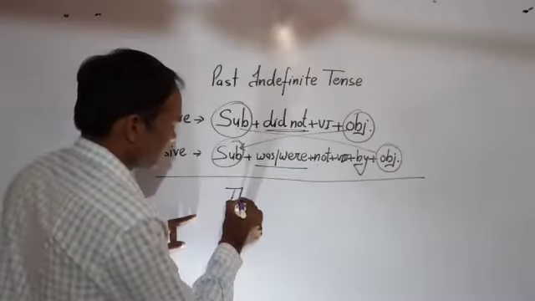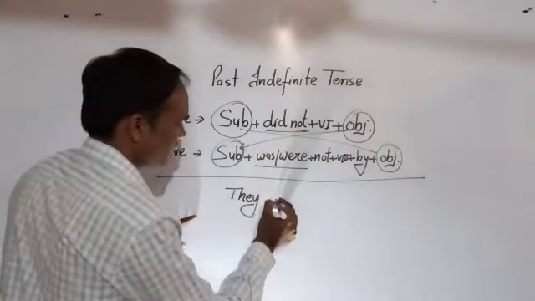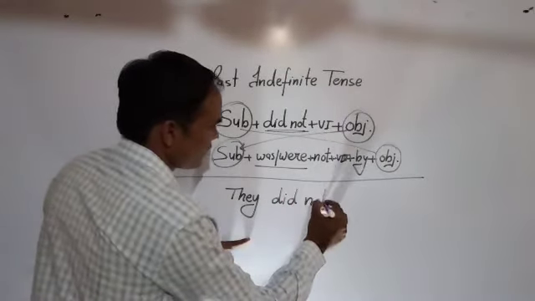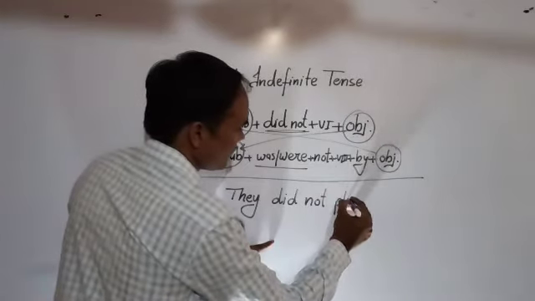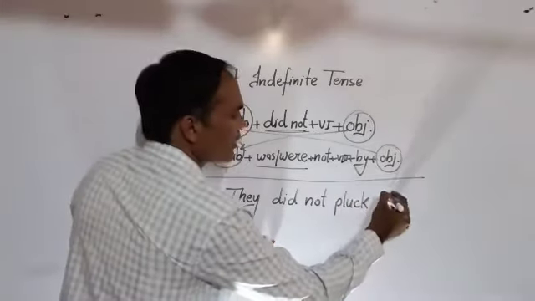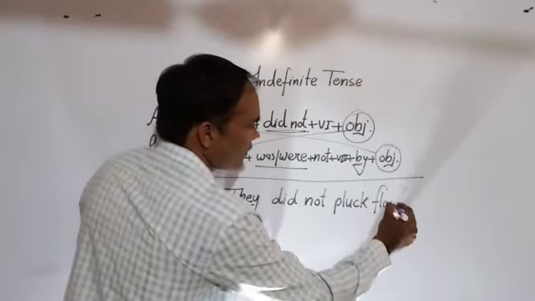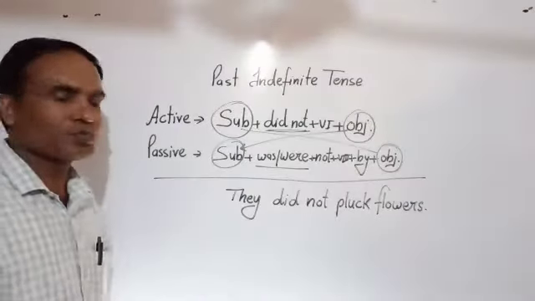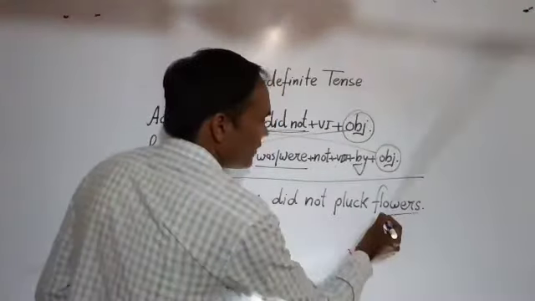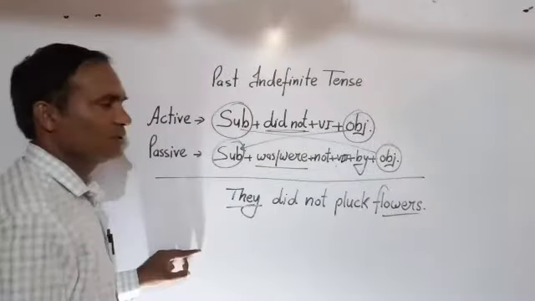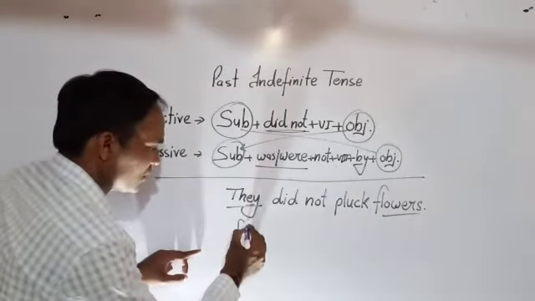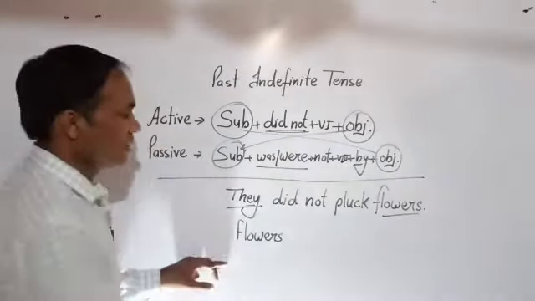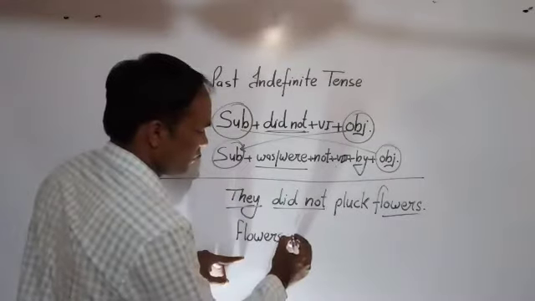They did not pluck flowers. Now, object is flowers and subject is they. Now change. Did not will be were not now.